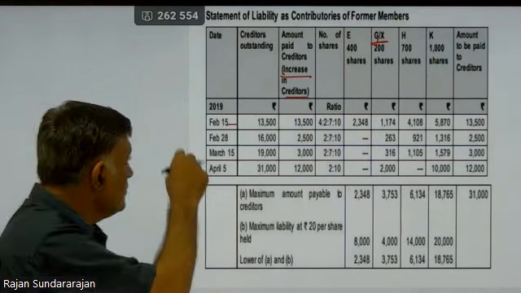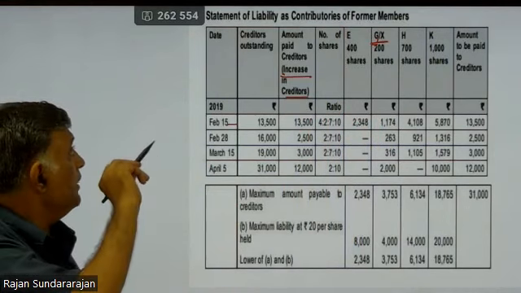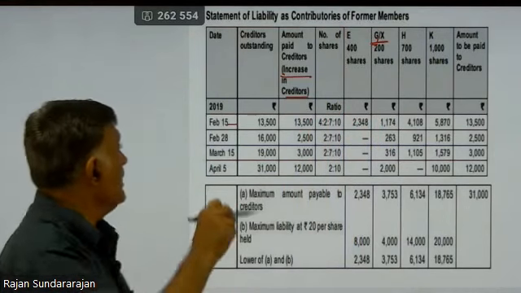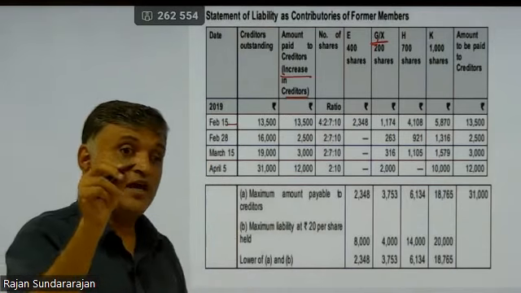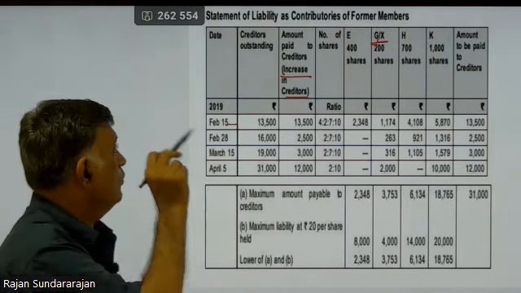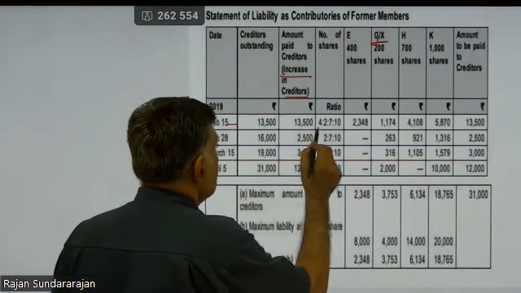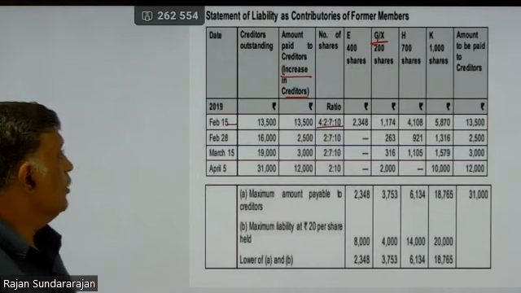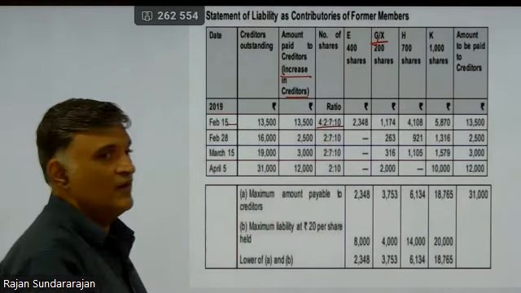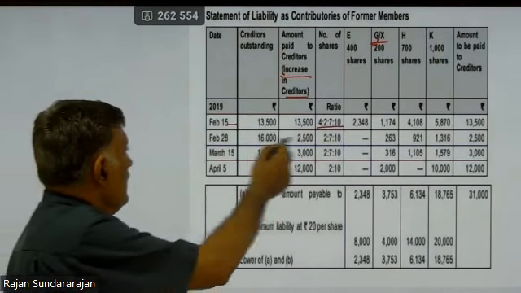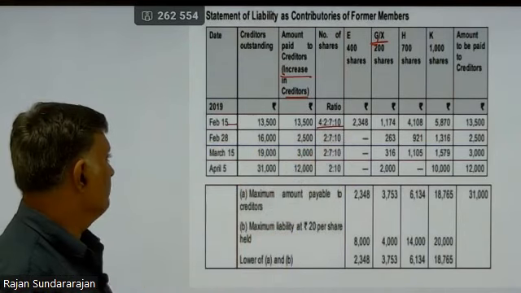So we need to distribute this 13,500 amongst the 4 or 5 shareholders. In what ratio? In the ratio of shares held by them, which is 400 is to 200 is to 700 is to 1000, which is 4 is to 2 is to 7 is to 10. In that ratio, you need to distribute this 13,500. Take a calculator, you can try the working, you will get the numbers.